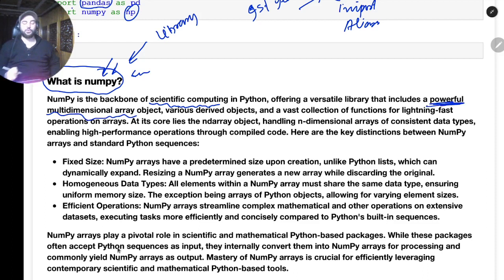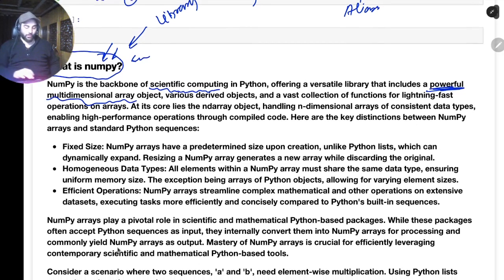So we'll see why we are using numpy. If Python already has lists, then lists can also do the same work. NumPy is not anything new that gives you something special. The things that a list is capable of doing, I think most of the things NumPy also does. So we have to see where the differences are.